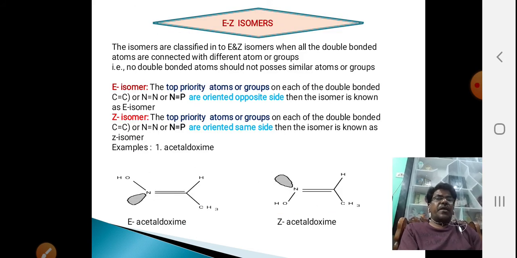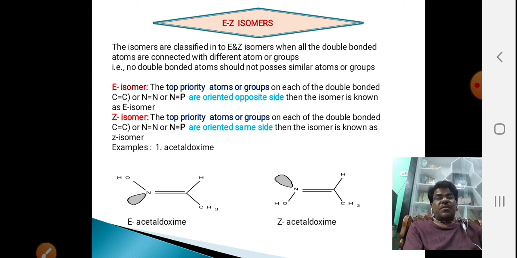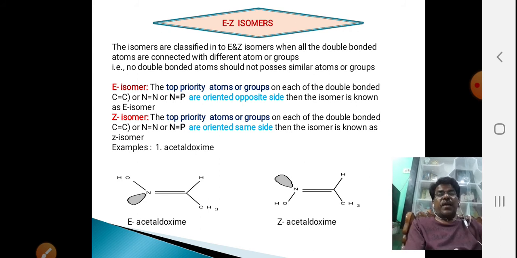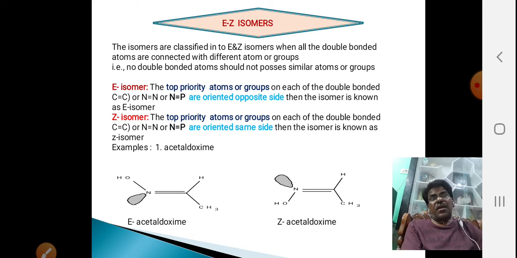And coming to E-Z isomerism. These are also geometrical isomers, but they are classified based on the double bond atoms being connected to different atoms or groups, like cis-trans isomers. But in this case the minimum condition is that no group connected to the double bond carbons is similar.